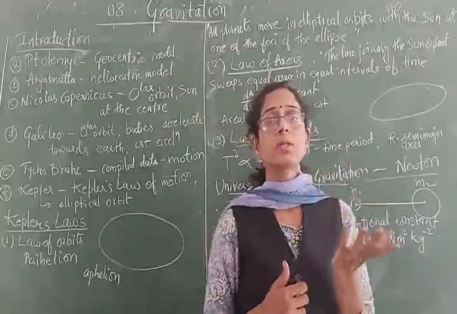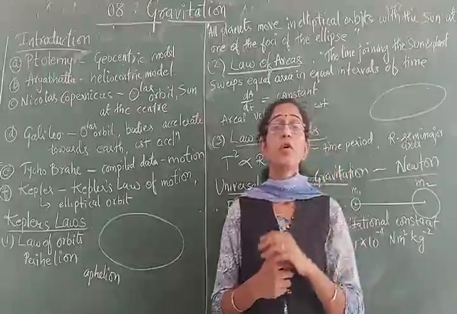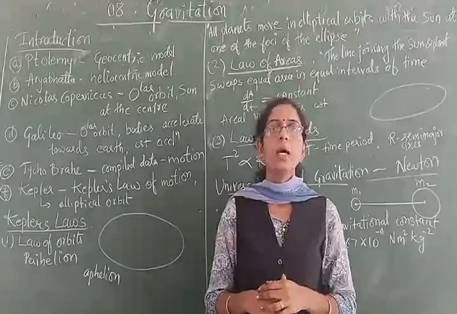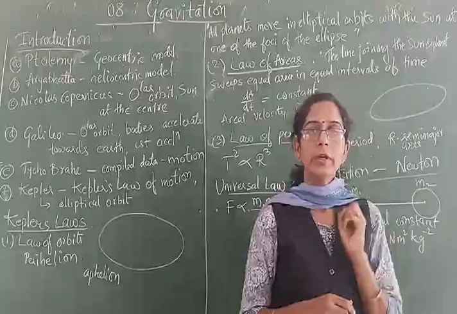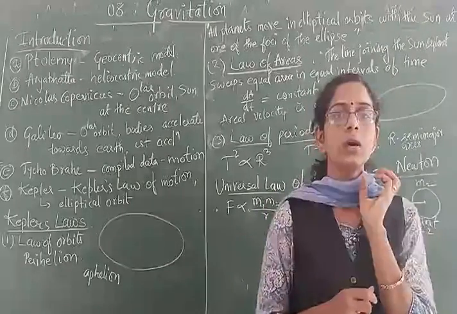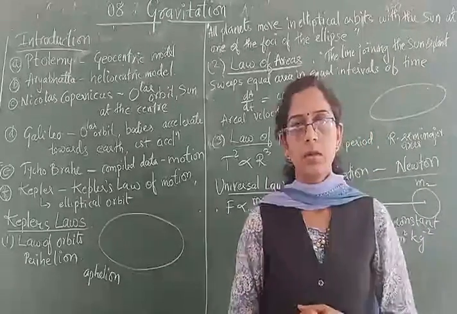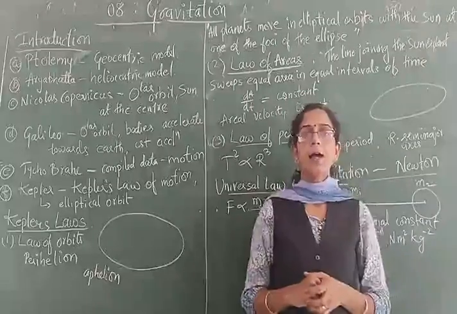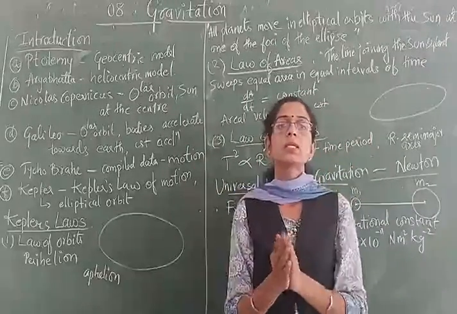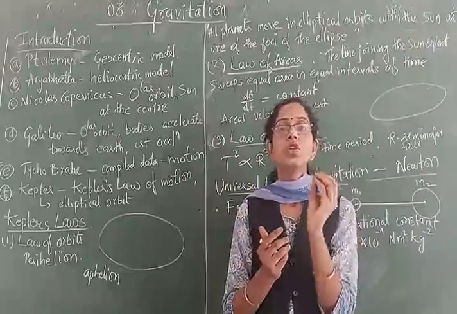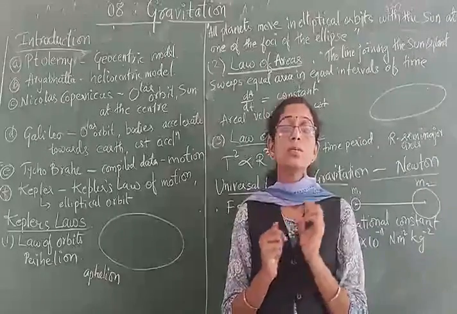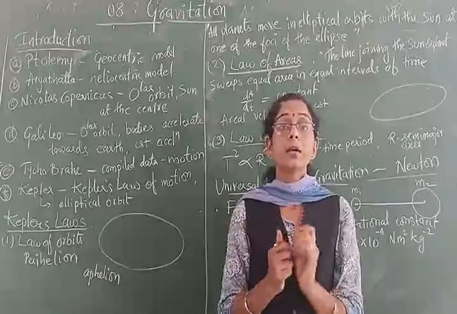Ptolemy, about 2000 years back, gave one important law or model related to the motion of the earth. He said that our system follows the geocentric model. The term geo indicates the earth.